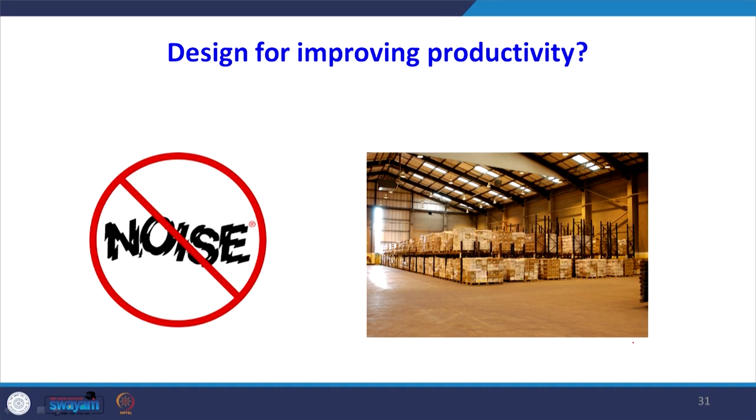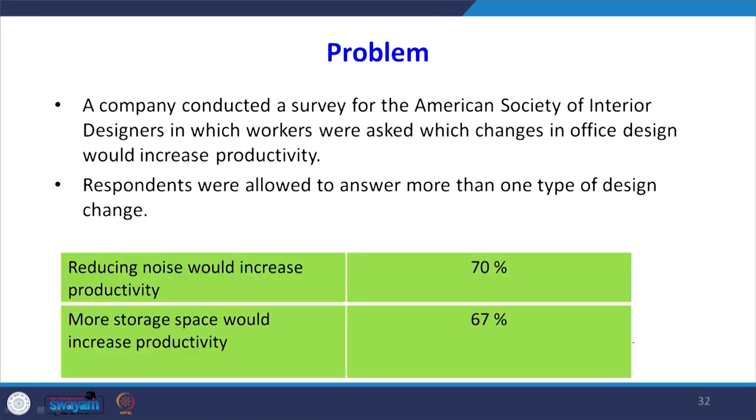A company is going for improving the productivity of a particular unit. They are coming with a new design. One design is a layout design that will reduce the noise, that is one option. There is a second design that will give you more storage space. So we are going to ask the employees which of these two designs will improve the productivity. Okay, you see the problem.